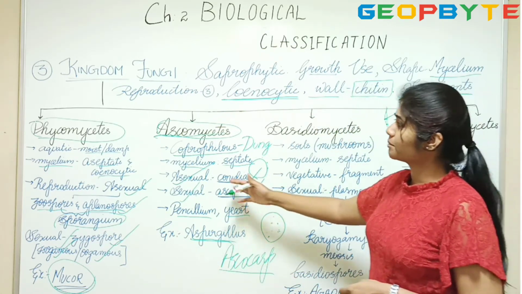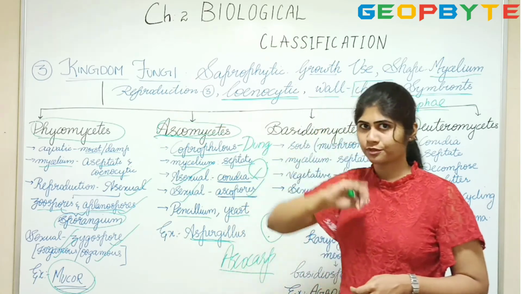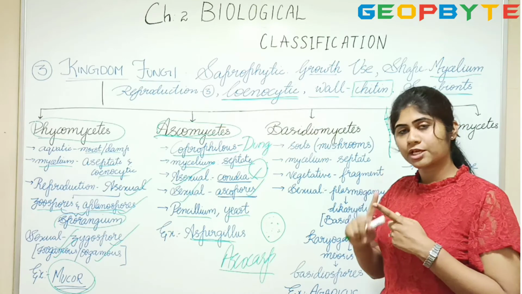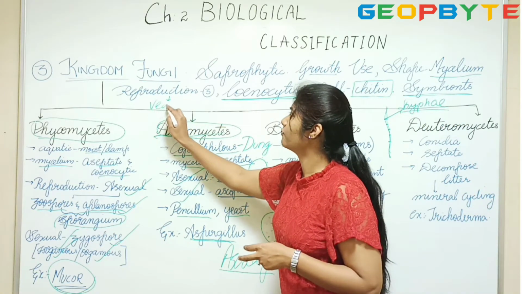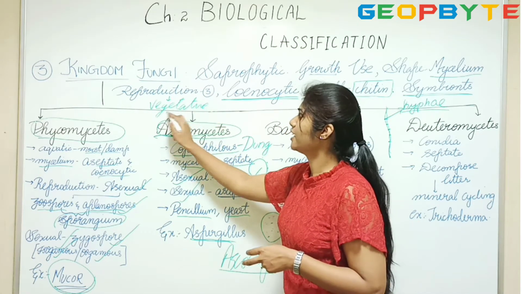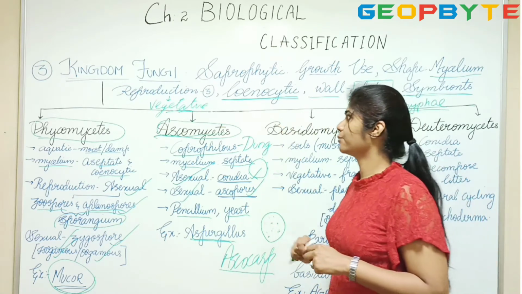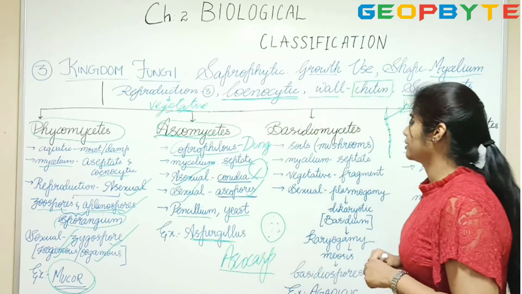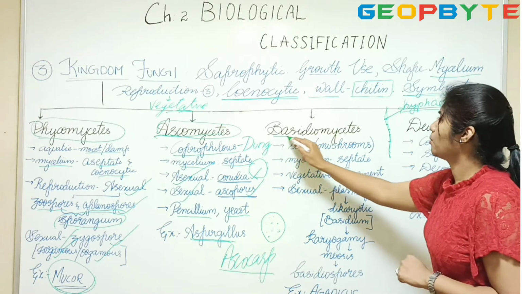Now when we are talking about reproduction in fungi, you see fungi has three types of reproduction. Apart from sexual and asexual reproduction, it has what is called vegetative reproduction too. In vegetative reproduction, it just fragments. We'll see what comes under this type of reproduction. Let's move to the third one, which is Basidiomycetes.